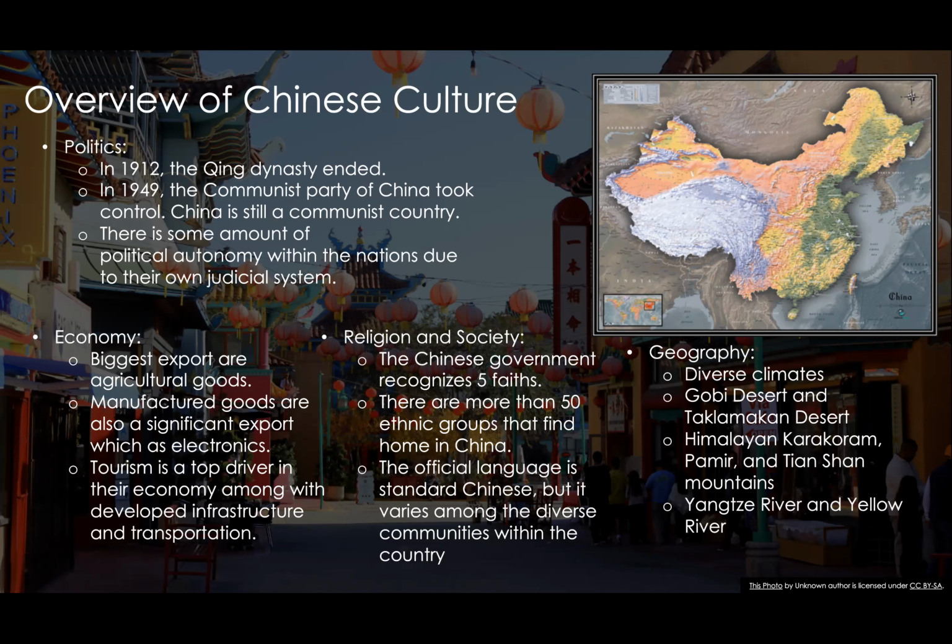Geography. In the north, there's the Gobi Desert, as well as the Taklamakan Desert. In the west, there's the Himalayan mountain range, as well as others listed. On the eastern side of the plateau, there are 2 rivers called the Yangtze and Yellow Rivers.